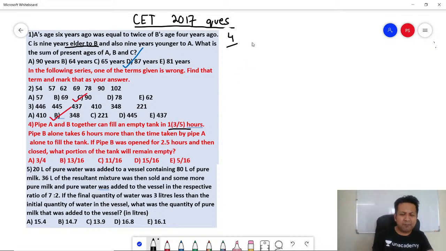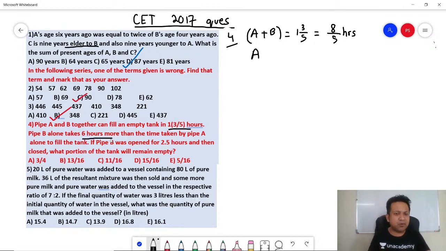Okay. So A and B together, how much time would they take? 1 3/5. 1 3/5 is nothing but 5 into 1 plus 3, 8/5 hours. Correct? How much time does A take? We don't know about A, but we know that B takes 6 hours more than the time taken by A. So let's say A takes X hours. In that case, B will be taking 6 hours more, X plus 6 hours. Correct? Now let's check this.